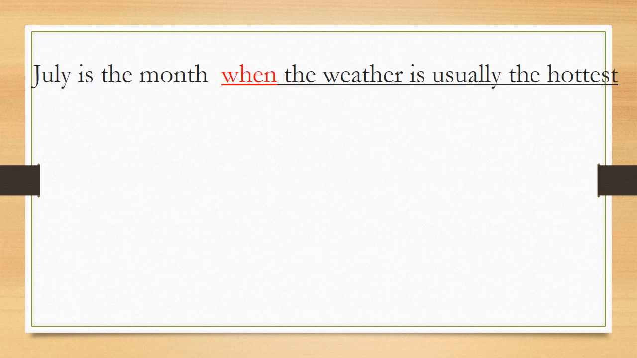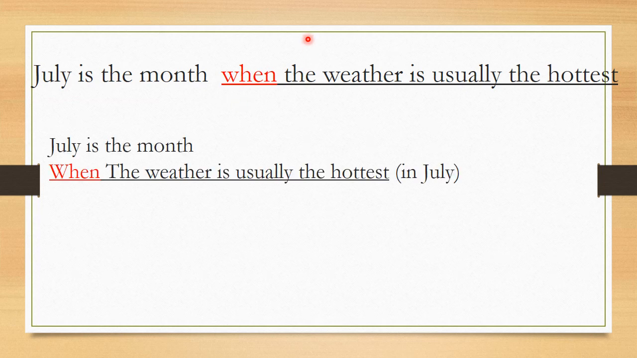Second one, July is the month when the weather is usually the hottest. So here the month is time. We replace it with when. July is the month when the weather is usually the hottest. So the weather is usually the hottest in July. So we omit this one and we connect the sentences. And when the weather is usually the hottest is the relative clause.